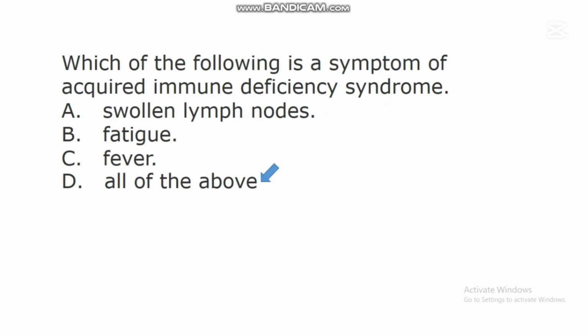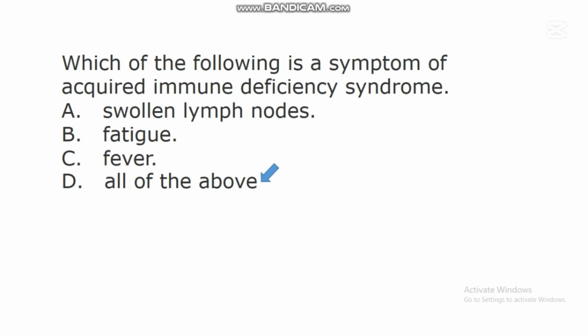All of the above. When an individual is affected by acquired immune deficiency syndrome, which we call AIDS, this individual will experience swollen lymph nodes. The virus that causes this AIDS will manipulate the cells of the lymph nodes in such a way that the lymph nodes will swell.